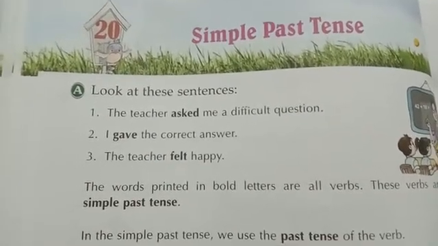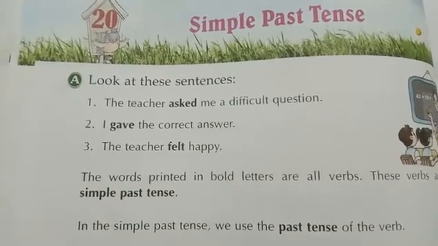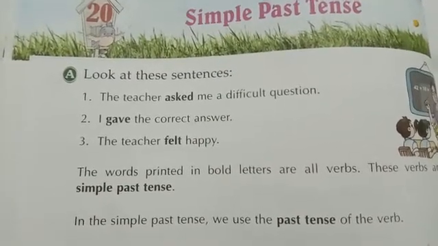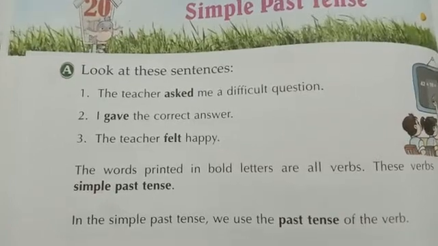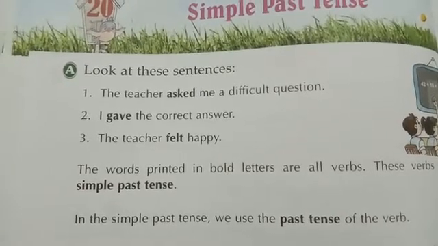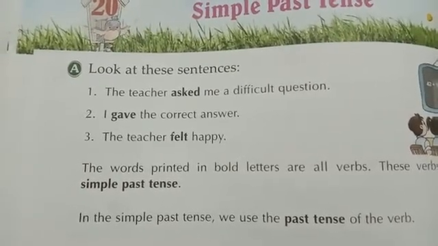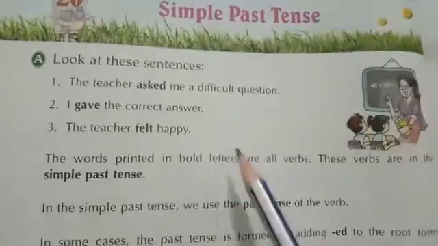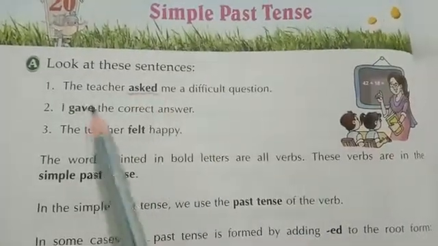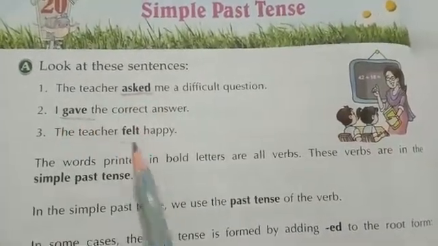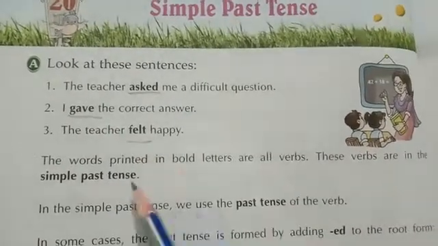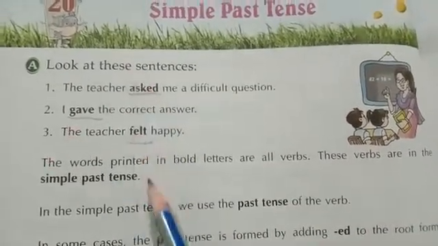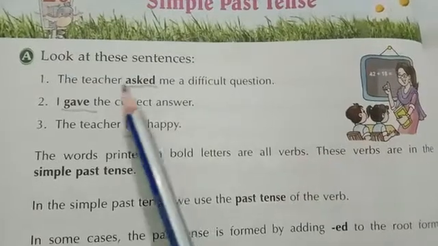Look at these sentences. First, the teacher asked me a difficult question. Second, I gave the correct answer. Third, the teacher felt happy. In these sentences, you can see these highlighted words: asked, gave, felt. These words are printed in bold letters. Now these are all verbs.